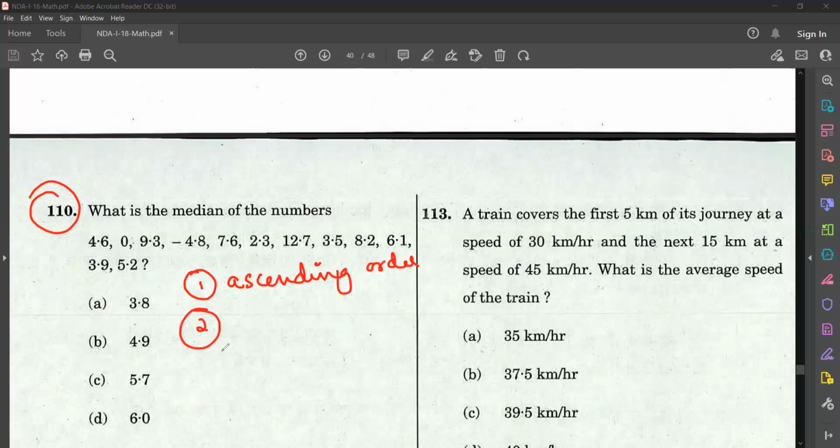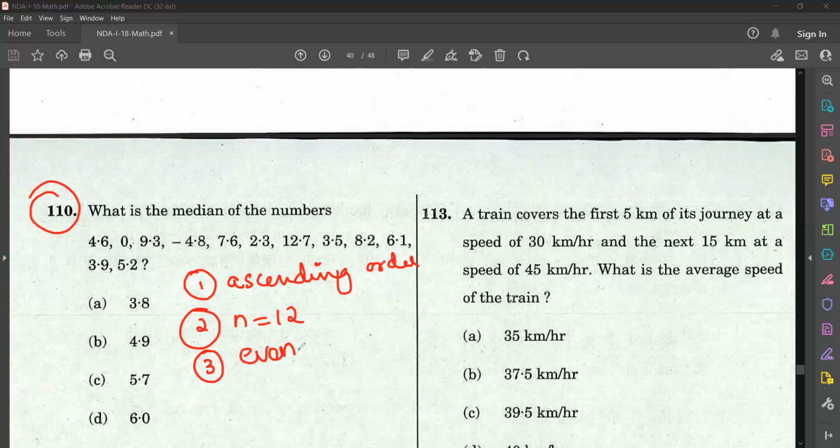Then what is n equal to here? N means the number of terms, the number of observations, and whether it is even or odd. Here 1, 2, 3, 4, 5, 6, 7, 8, 9, 10, 11, 12. So n is equal to 12, which means it is even.